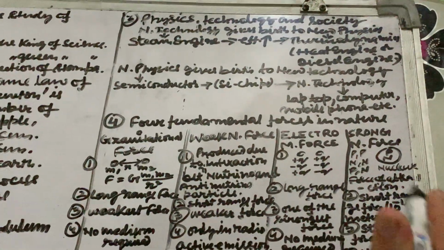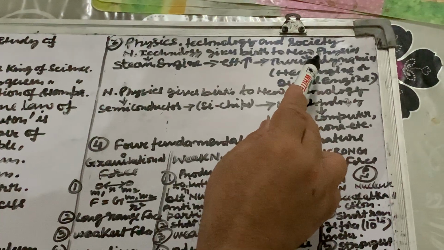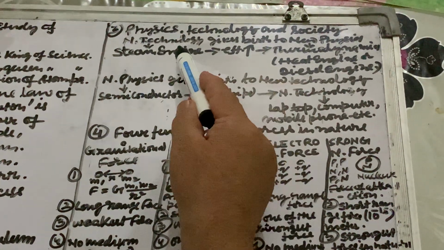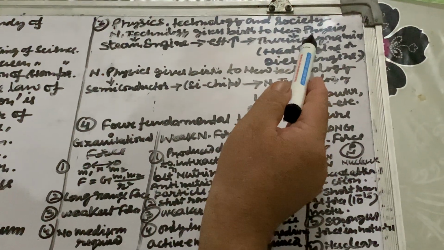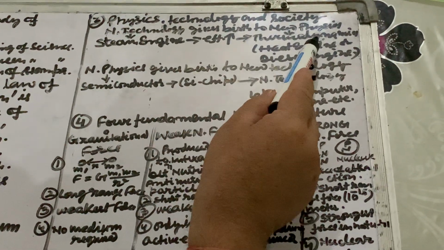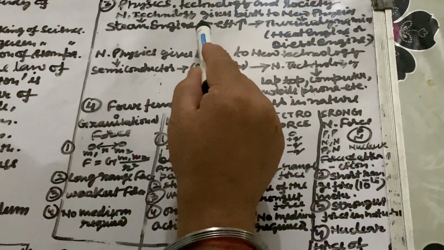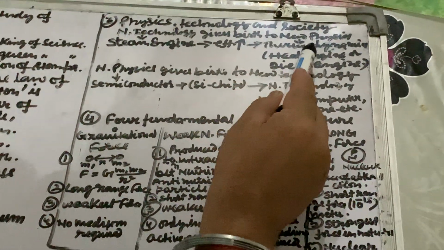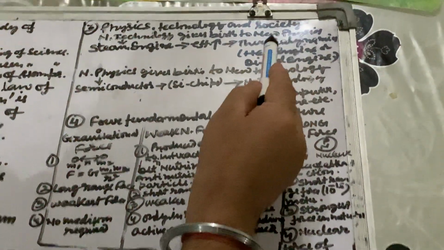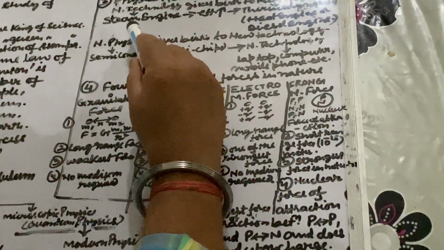Now the third point is physics, technology and society. So what is the relation between physics, technology and society? New technology gives birth to new physics. When there is a new technology, new physics will be generated. Suppose we take the example of the steam engine.